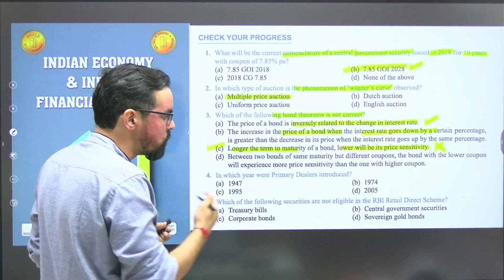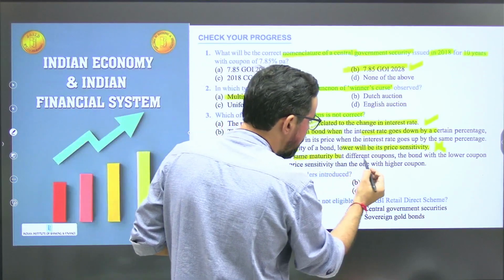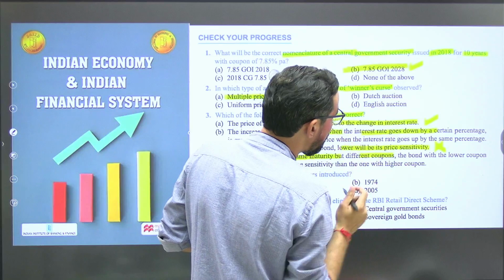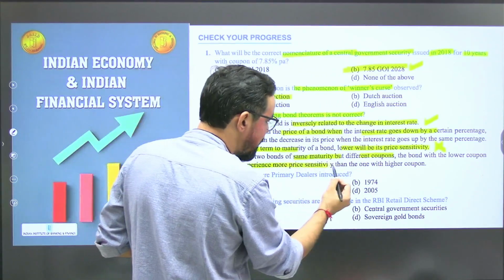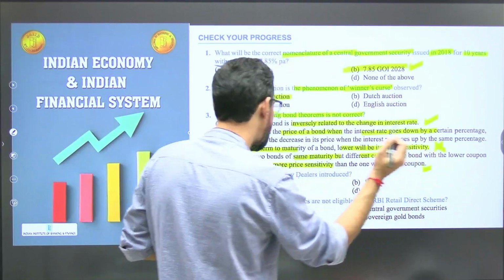Okay, between two bonds of same maturity but different coupon, the bond with the lower coupon will experience more price sensitivity. Yes, correct. Okay, chalo next one.